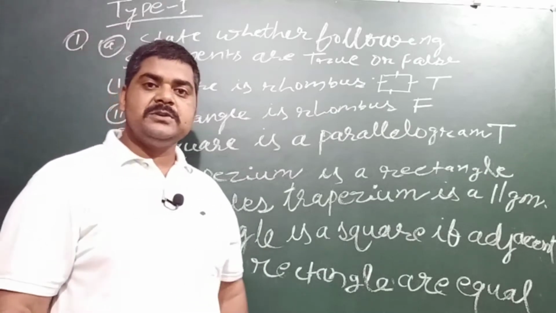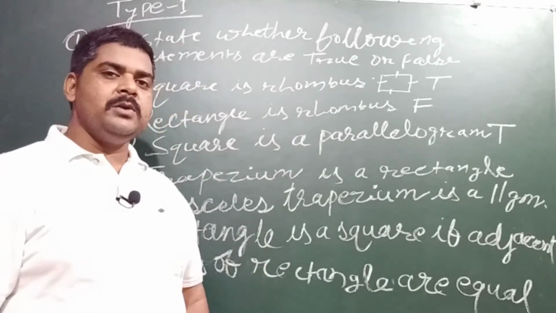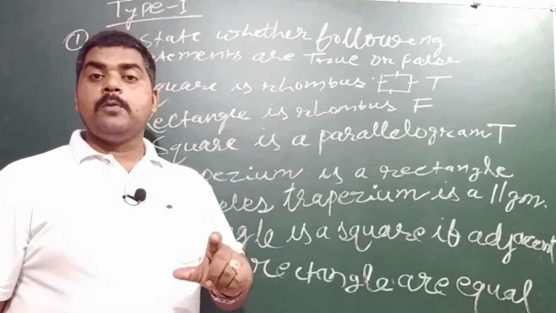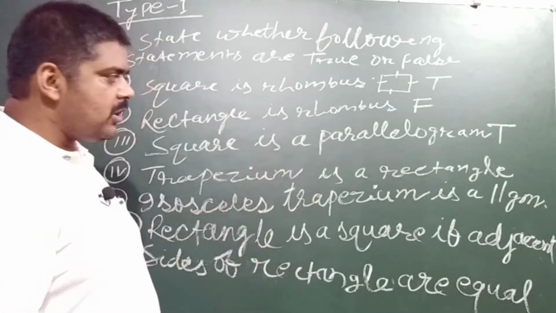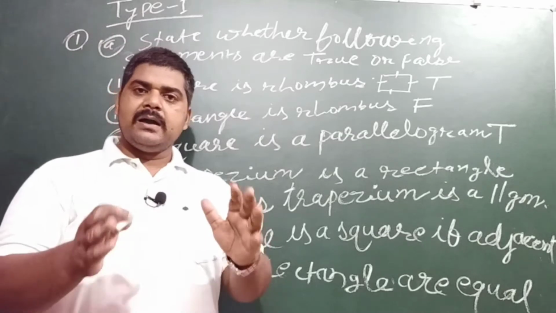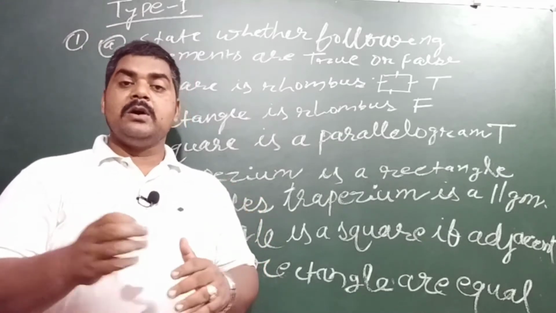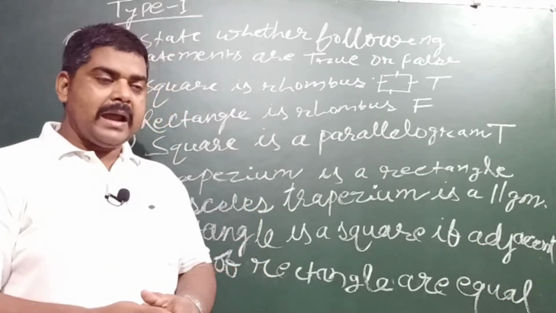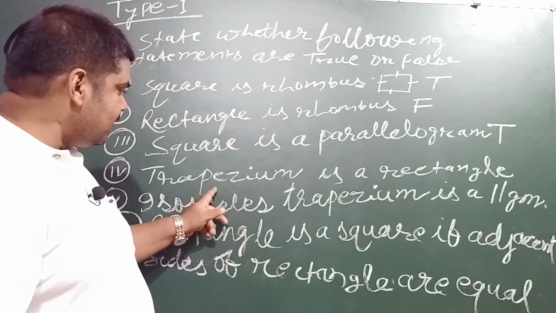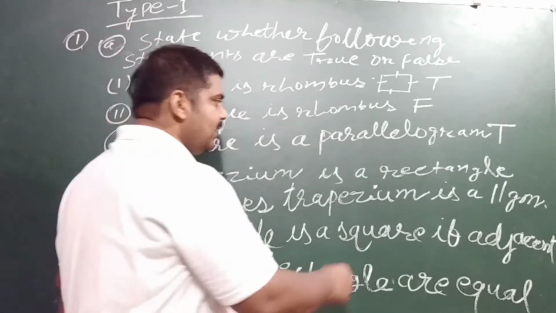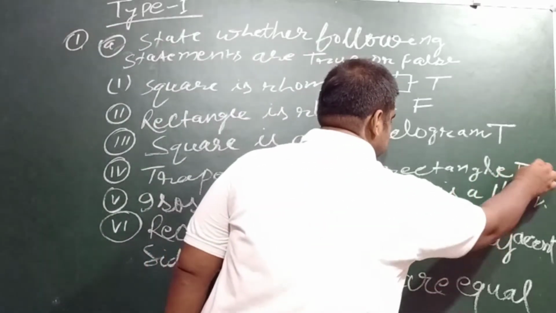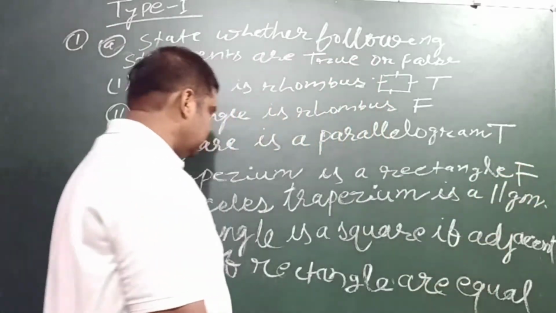By the definition of a trapezium, you know very well that it is a figure whose one pair of opposite sides is parallel. By the definition of a rectangle, you know that a rectangle is a parallelogram because its opposite sides are parallel, and this is why it is a false statement that a trapezium is a rectangle. So it is the false one.